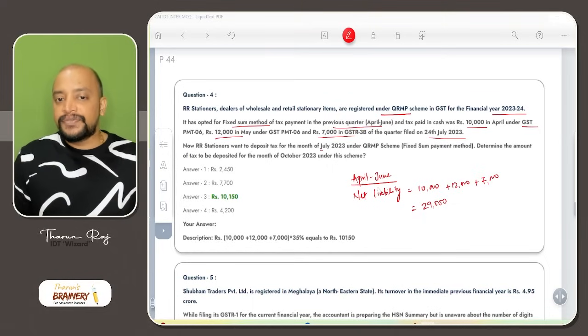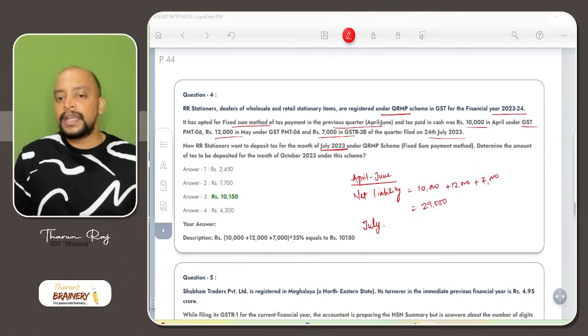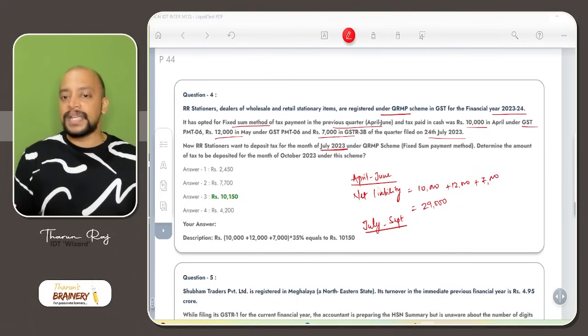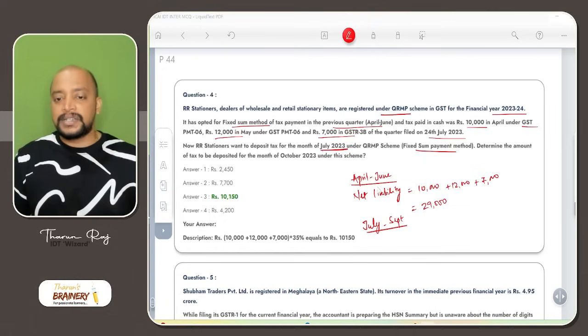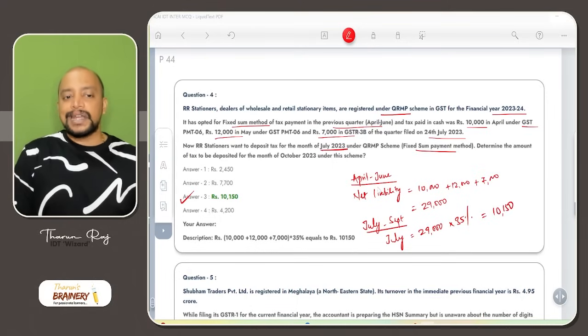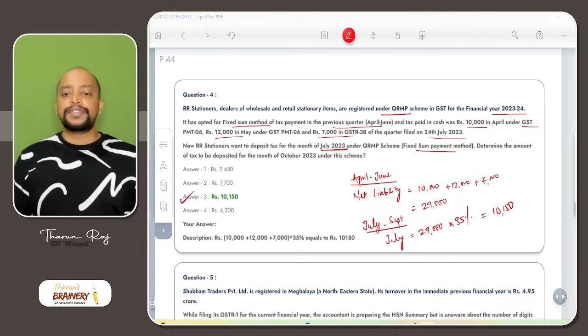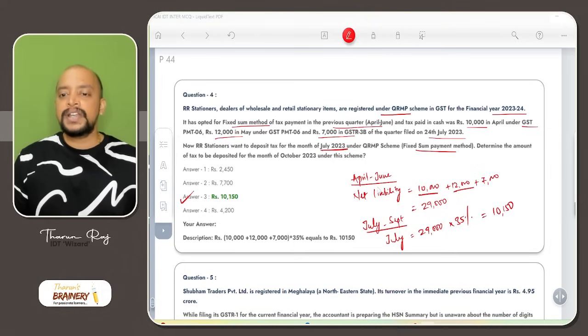Now they want to deposit the tax for the month of July. This quarter, July to September, they are also going for QRMP and they are under the fixed sum method. Now we need to take the previous quarter 3B liability into 35%. So for July, how much do they need to deposit? 29,000 into 35%. What is 29,000 into 35%? That will be 10,150, which will be taken as the answer under the fixed sum method. So for July and August, they need to deposit 10,150. How? 10,000 plus 12,000 is 22,000, plus 7,000 is 29,000, into 35%.